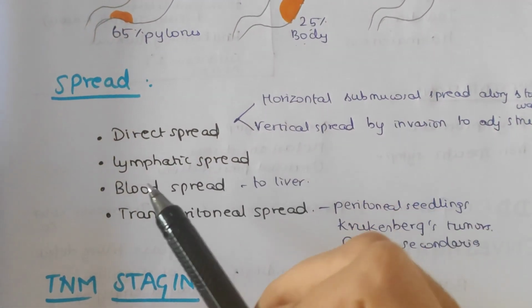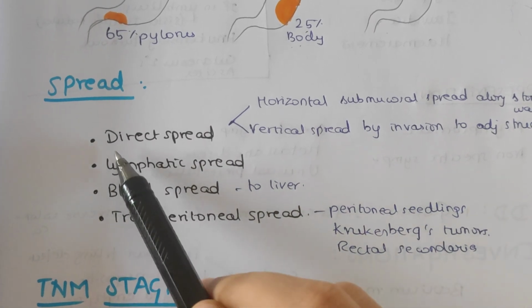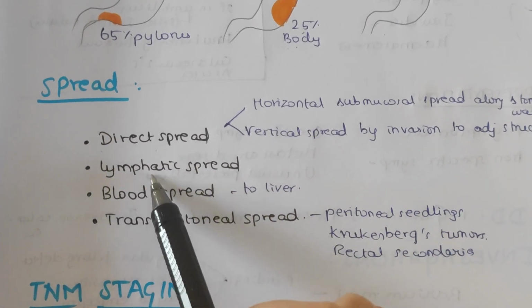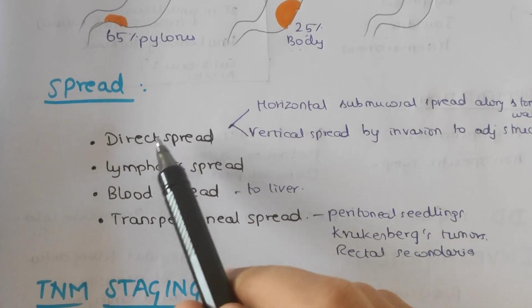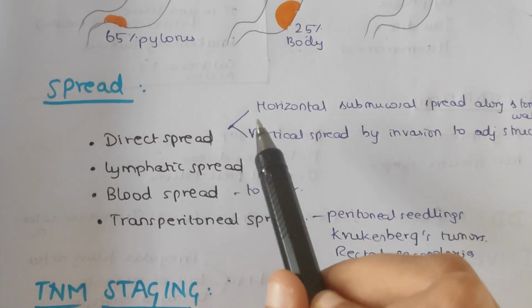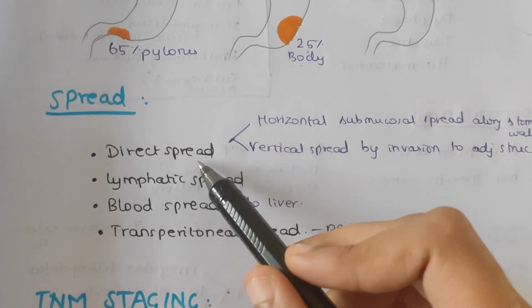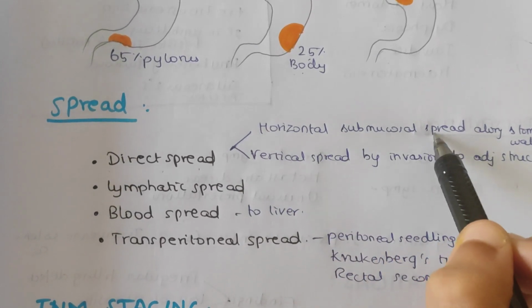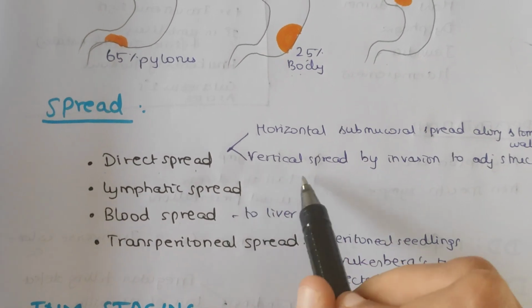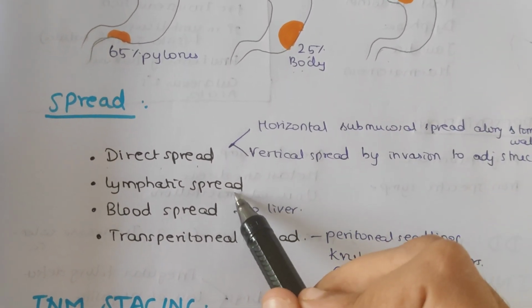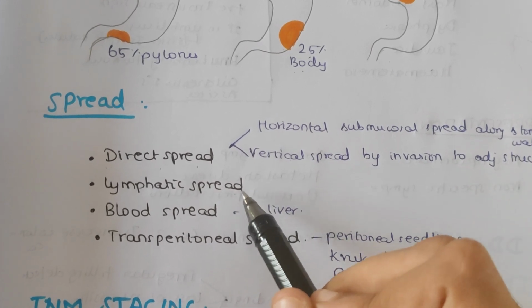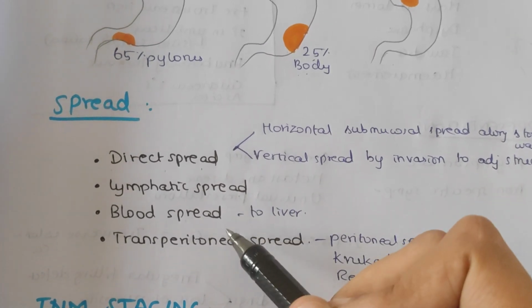Next, about the spread, there are 4 types of spread. That is, first one is the direct spread, lymphatic spread, blood spread, and transperitoneal spread. In direct spread, it may be either horizontal spread or vertical spread. Horizontal submucosal spread occurs along the stomach wall, and vertical spread occurs by invasion to the adjacent structures. Next one is the lymphatic spread. Through lymphatics, carcinoma of the stomach spreads to other areas of the body.